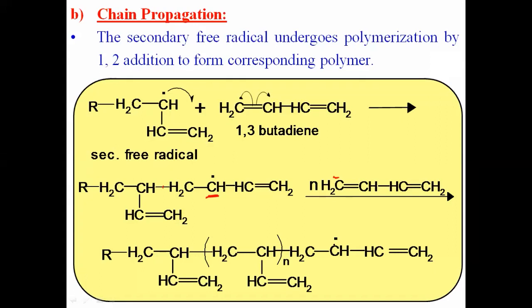In the chain initiation we have studied there is a formation of two types of free radical. One is the secondary and one is the primary. Now what we saw is how the secondary free radical further adds with the butadiene and there is a formation of a long chain compound, and we saw how we get the polymer.